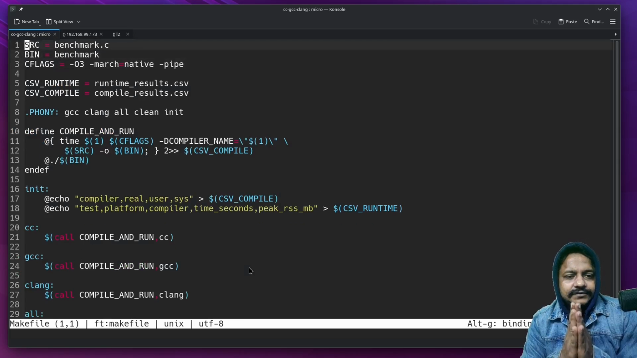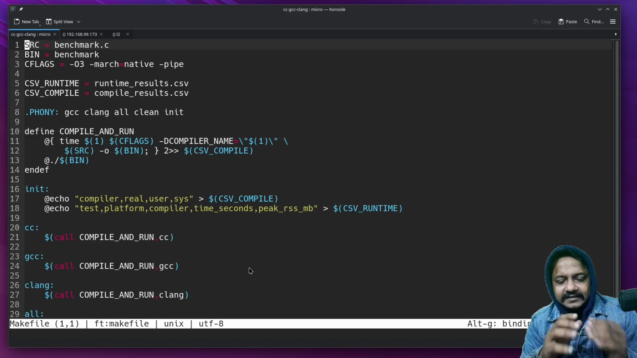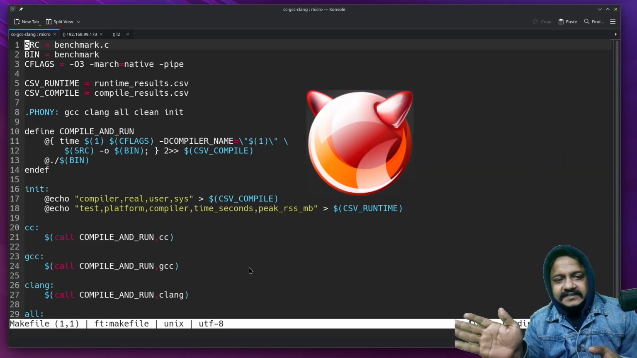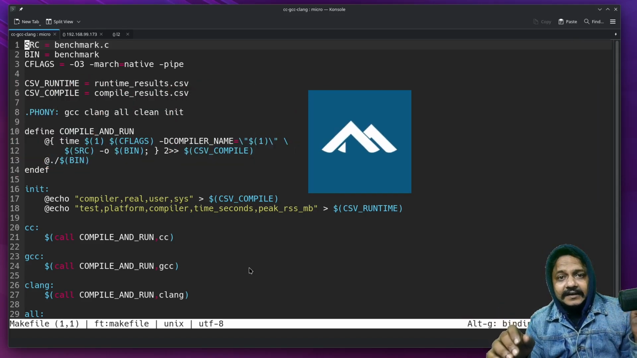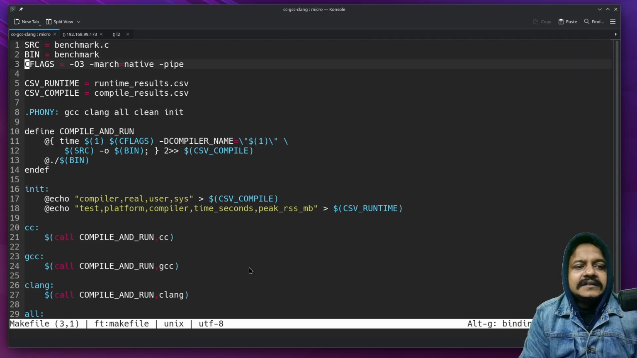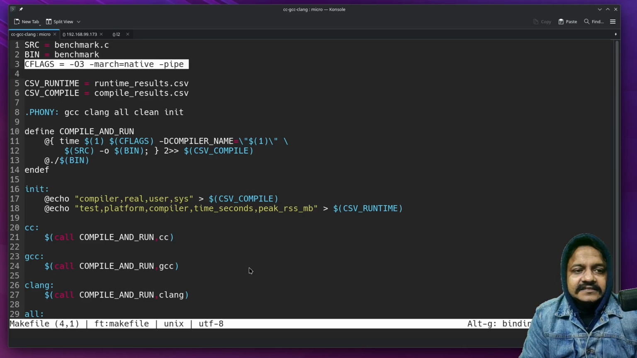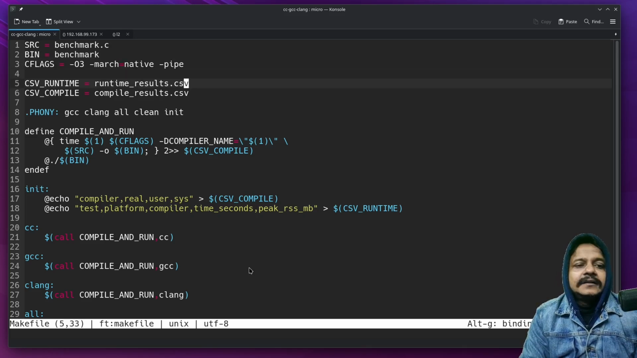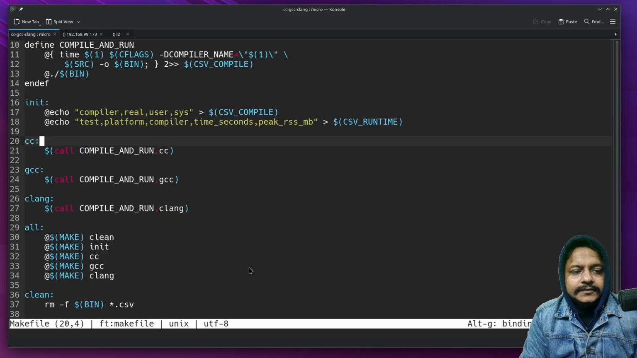I have decided to use this makefile as it will be easier for me to test all those scenarios in this system, that FreeBSD system, and the Alpine Linux one, so that it becomes less time consuming. I have decided to give some flags, O3 and match pipe. There will be two files, one for runtime and another for compile time. It will check CC, GCC and CLANG.